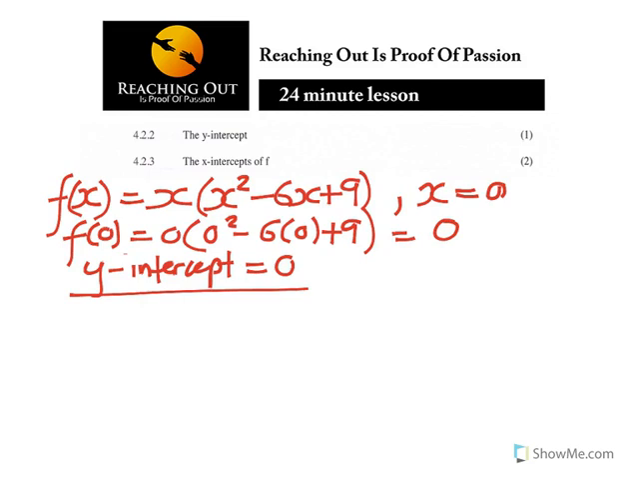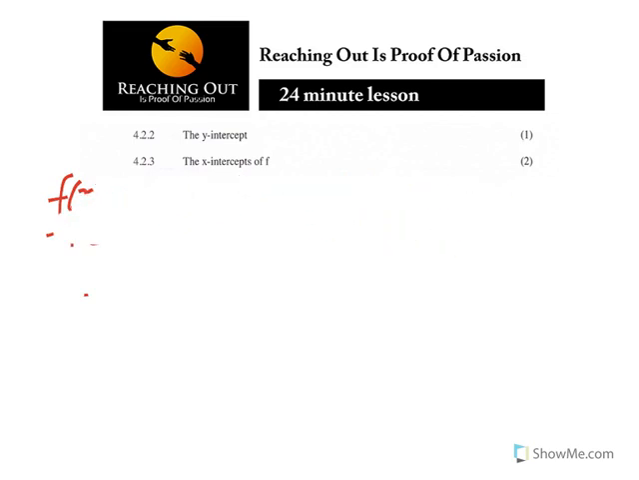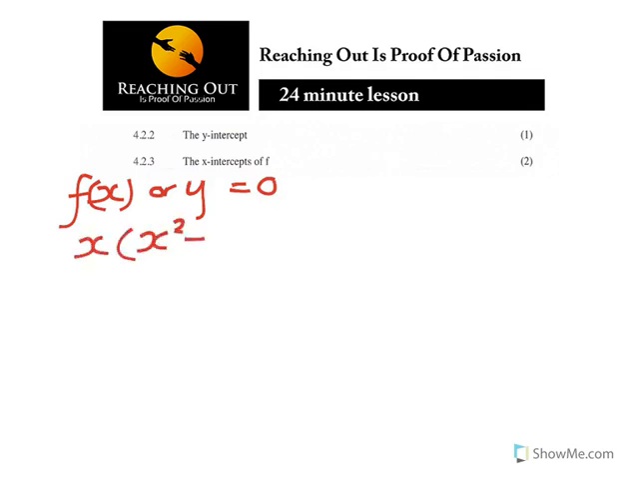Now the next question is the x-intercepts of f. That's where you can do some working now. In the x-intercepts, I'm going to erase that part. Just saying y-intercept is equal to 0, you're going to get the mark. Now the x-intercept is where you have to show working. At the x-intercept, f of x or y is equal to 0. So what you have is x squared minus 6x plus 9, the one that they gave you, and you equate it to 0.